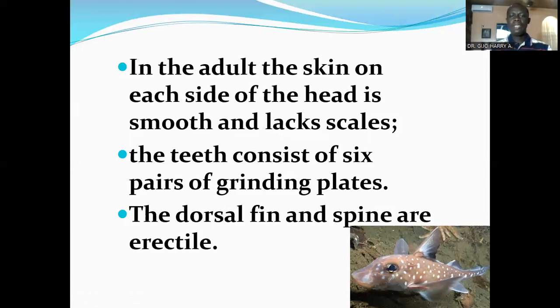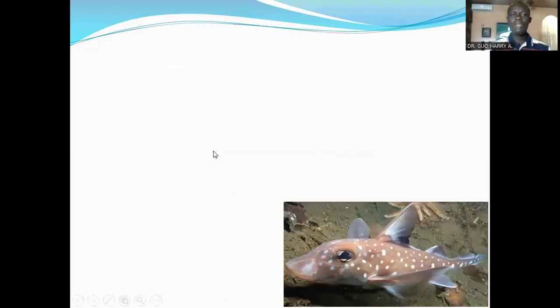The dorsal fin and the spine are erectile, compared to the elasmobranchs that have non-erectile fins. The fins of elasmobranchs are permanently straight, not bent and erected, but these ones have dorsal fins that can be bent and then erected. That distinguishes the elasmobranchs from the holocephali.